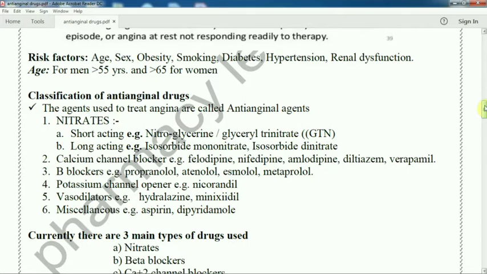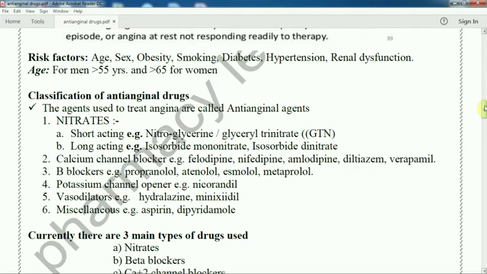Now comes to the drugs. Nitrates: according to the duration of action, short acting and long acting. Short acting: nitroglycerin or glyceryl trinitrate, GTN. Long acting: isosorbide mononitrate or isosorbide dinitrate. Calcium channel blockers: felodipine, nifedipine. We have already discussed how calcium channel blockers act in the antihypertensive chapter, previous video. Beta blockers: propranolol, atenolol.